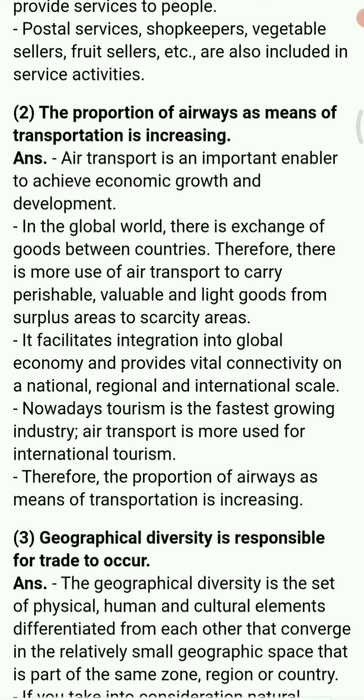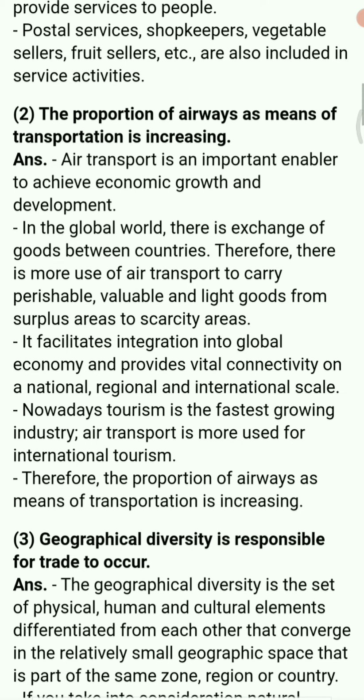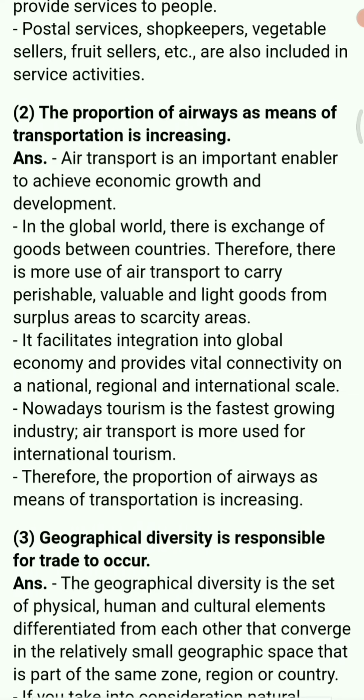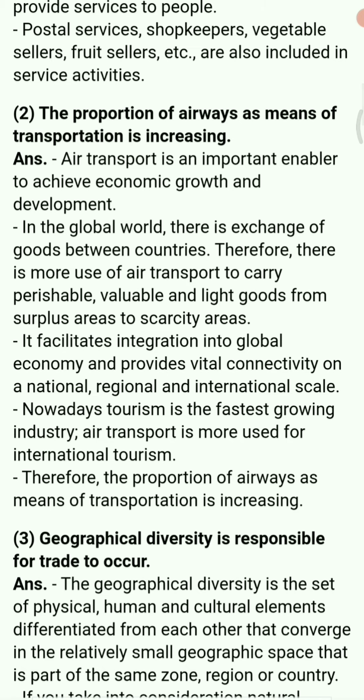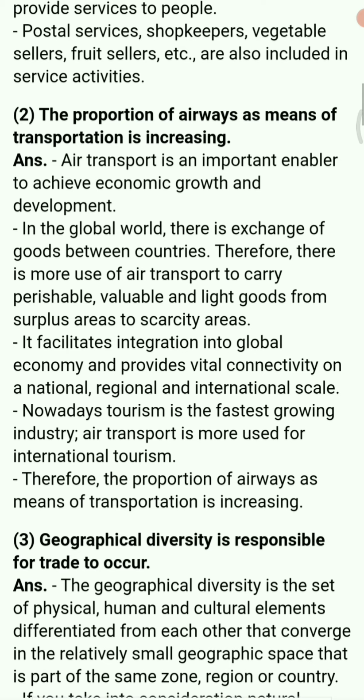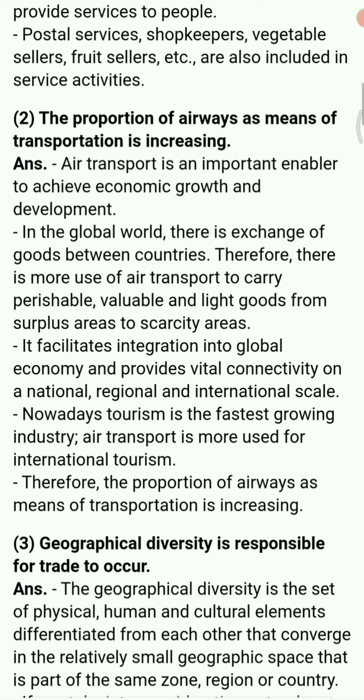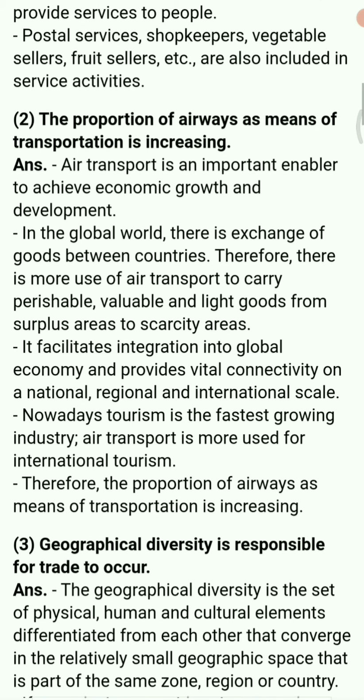Now next is: the proportion of railway as a means of transportation is increasing. So this is the second one, give reason. Okay, now air transportation is important for economic growth. In most of the developed countries, you can see that a large number of airports are there, and they prefer air transportation, which is very costly, but it does not consume time. In a very short period of time you can move from one place to another.